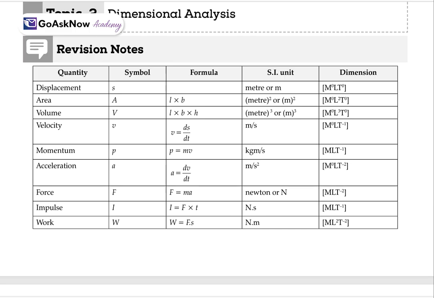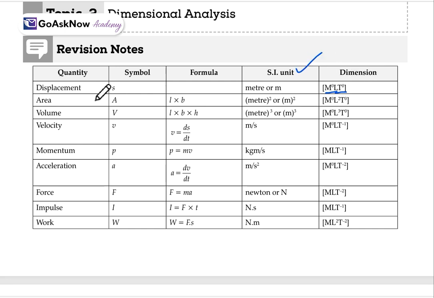Dimensional analysis. Second topic is dimensional analysis. So, we know that displacement, symbol is S, has a unit meter, m. This table is very important. Okay. So, firstly, the dimensions are mass, length, and time. We can easily derive these dimensional formulas with the help of the SI unit.